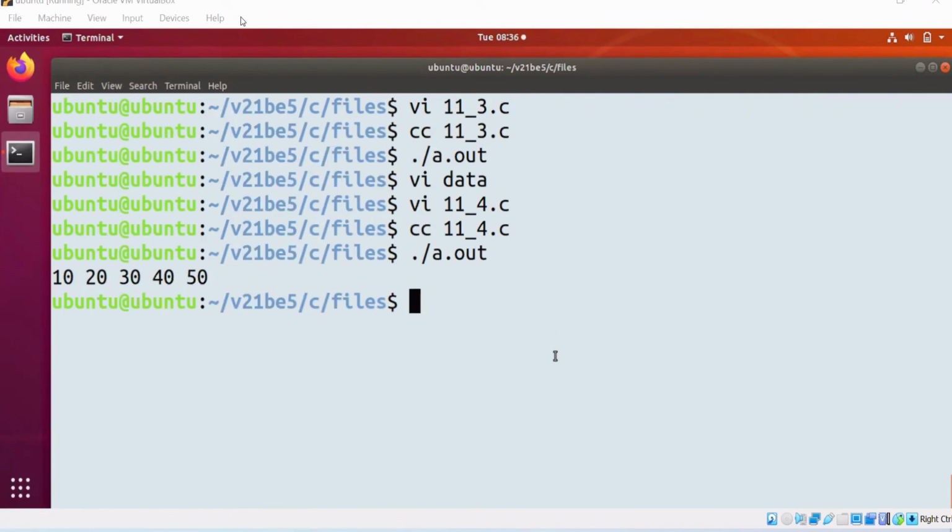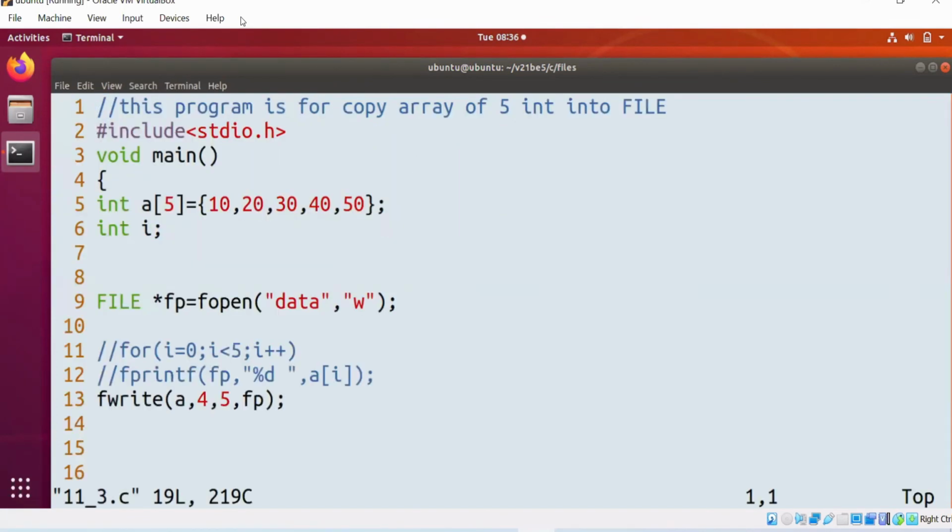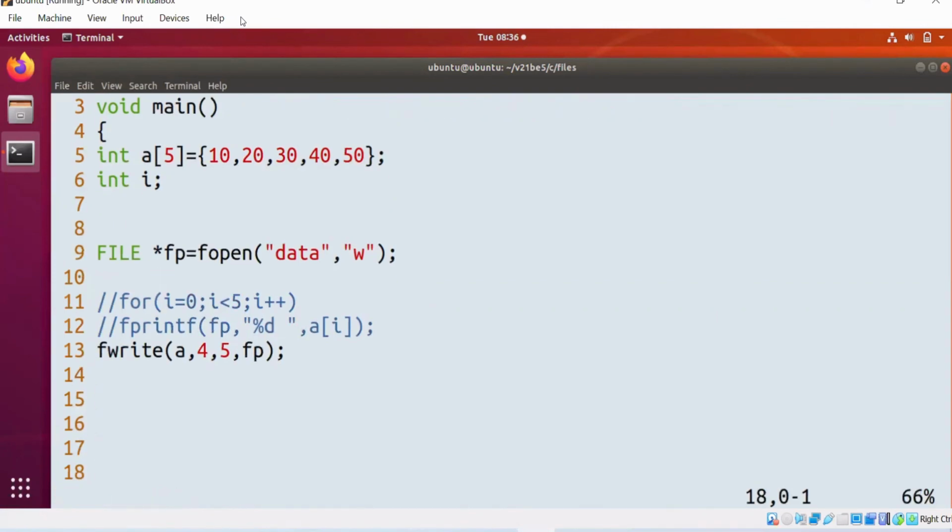Now you tell me, if you want to copy huge data, will you prefer fprintf or fwrite? Observe line numbers 11, 12 and 13. Now here I want to copy an array of 5 integers. Will you prefer fprintf or fwrite?